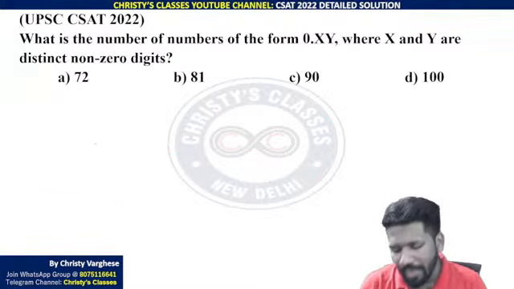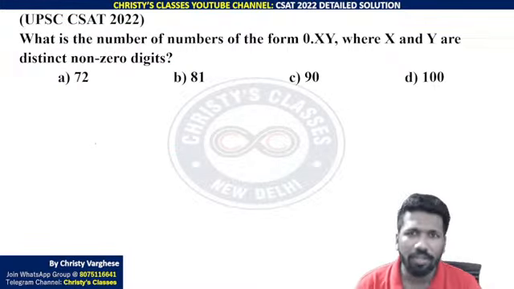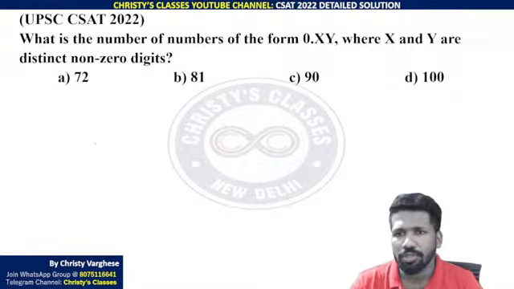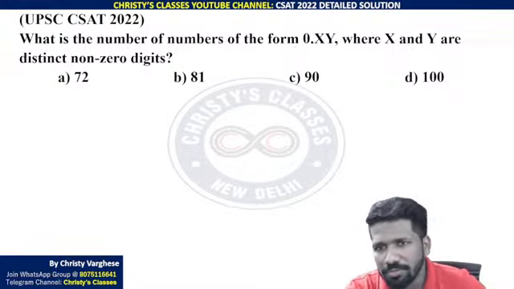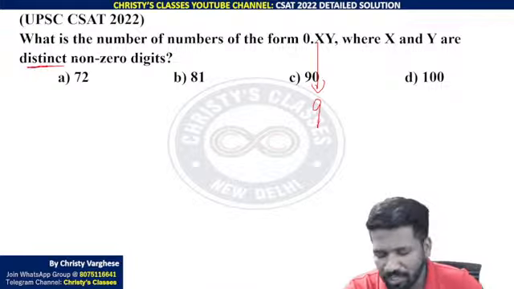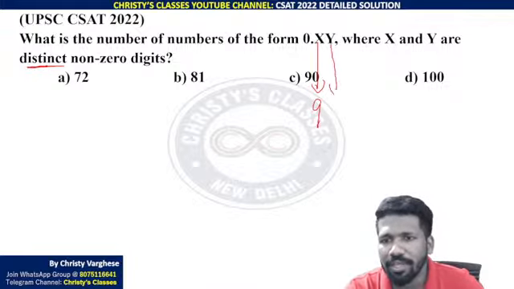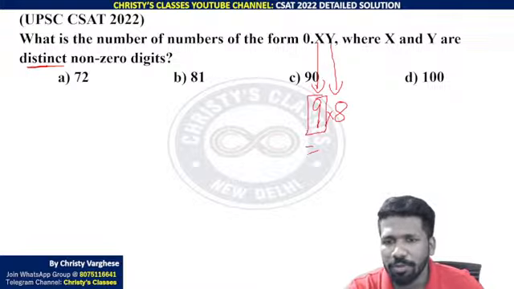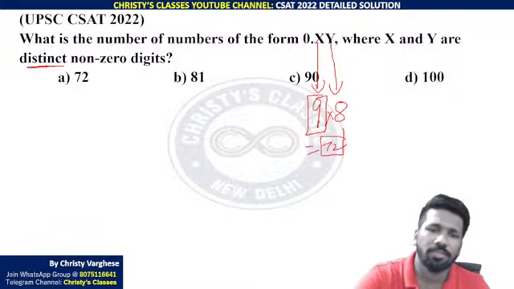And this is a numbers and permutation combination together question. What is the number of numbers in the form point xy, where x and y are distinct non-zero digits? Distinct non-zero digits means x cannot be 0. So 1 to 9, 9 possibilities are there. Distinct means different. These keywords are very important. So y can be any of the remaining 8 numbers, not 9. 1 to 9, non-zero, that is why 1 to 9. But from 1 to 9, the number you used here cannot be repeated. So 9 into 8, 72 is the answer using the fundamental principle of counting.